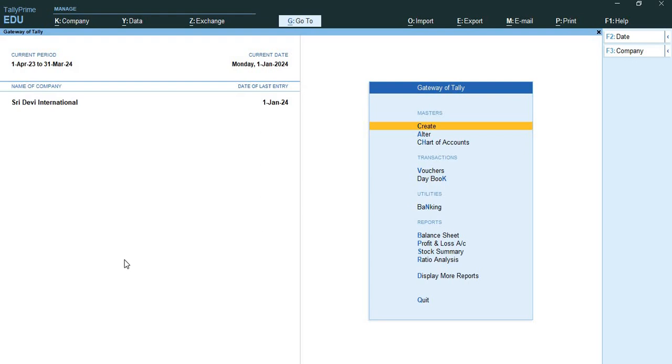Explanation of the above budget table: Shri Devi International has created a budget for sales as well as advertisement expense, and they have allocated certain amounts, like sales budget as 5 lakh, advertisement expense budget as 2 lakh. After 1 month, the actual data for sales was 5,50,000 and advertisement expenses was 2,30,000.